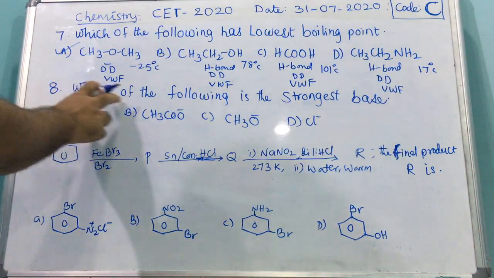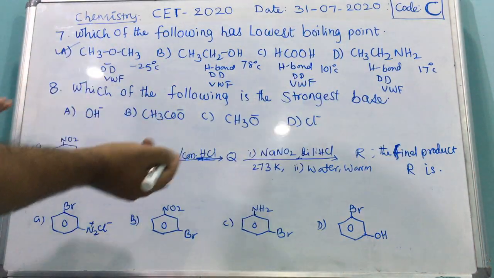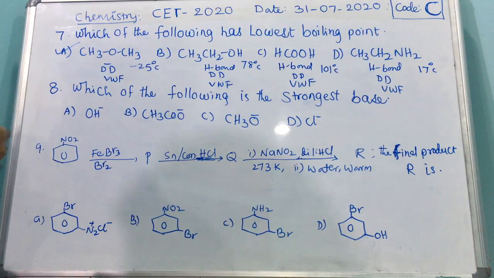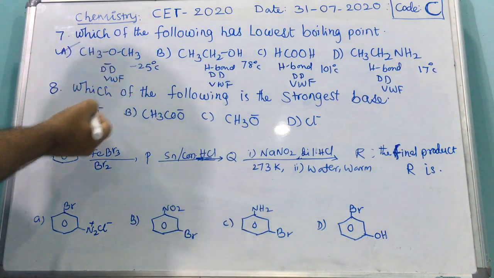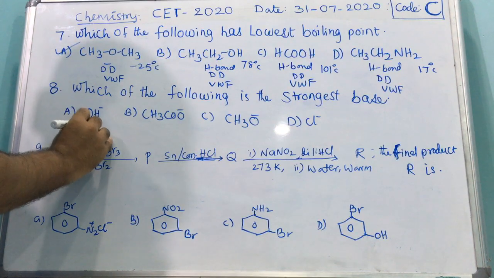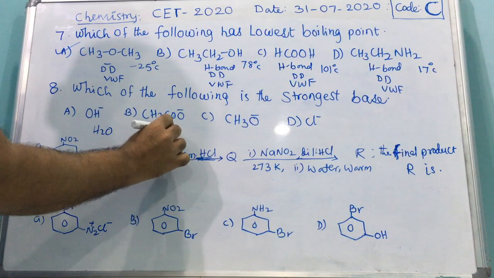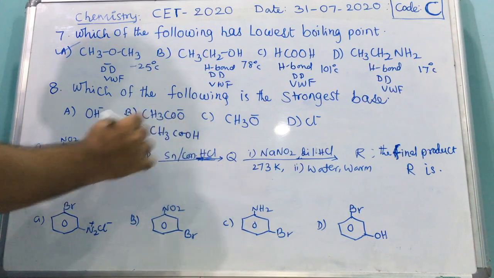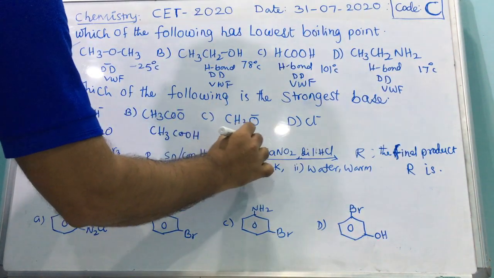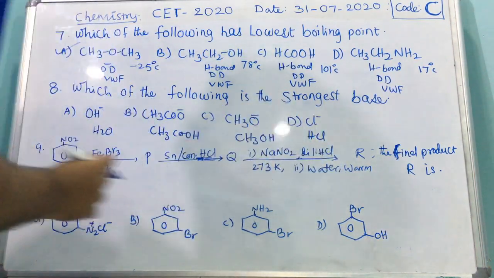Next question: which of the following is the strongest base? To identify the strongest base, we should first know its acidic nature. How to know the acidic nature? Add H to each of the given options. If we add H, it is H2O. Add H, it is acetic acid, CH3COOH. Next, add H, and we get methanol. Add H, it is HCl.